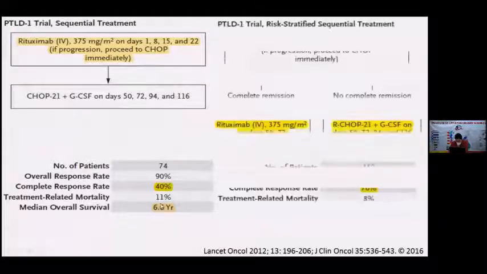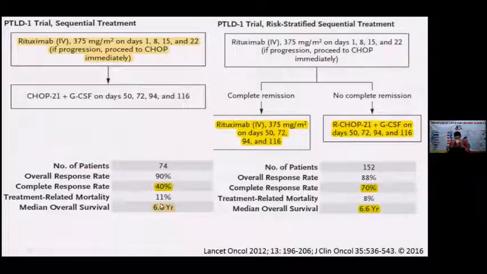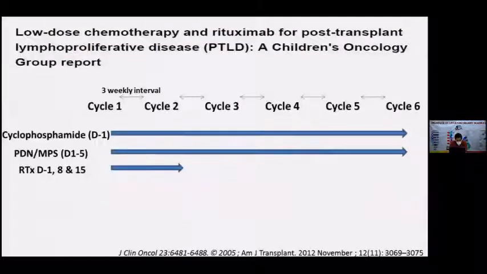Then they subsequently modified this protocol, first giving weekly therapy of rituximab. If there was complete remission, they continued to give 4 more doses of rituximab at 3 weekly intervals. If there was no complete remission, they shifted to chemotherapy, that is CHOP therapy along with G-CSF, and the response rate actually increased up to 70%. This is the protocol that is followed.